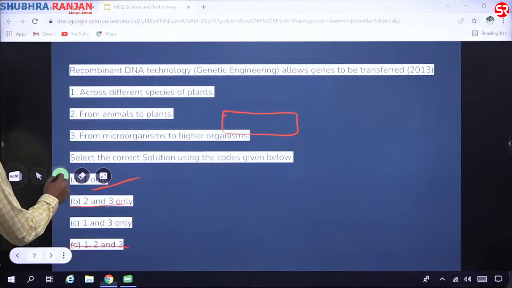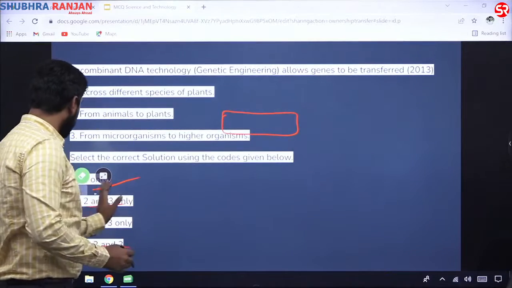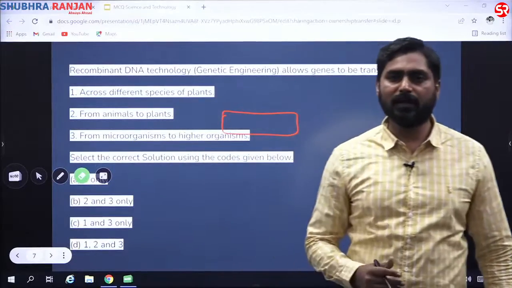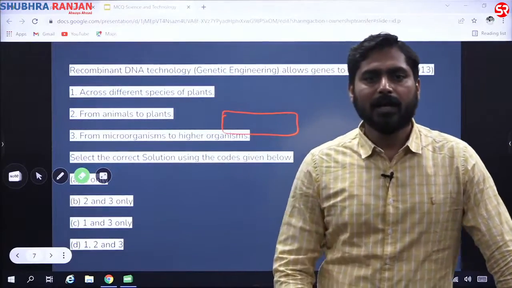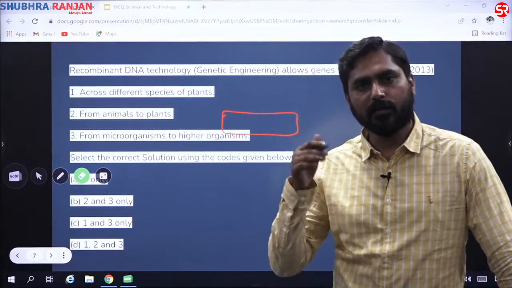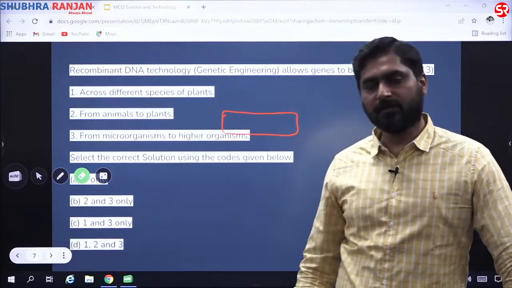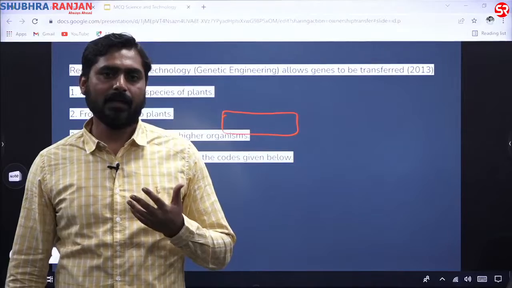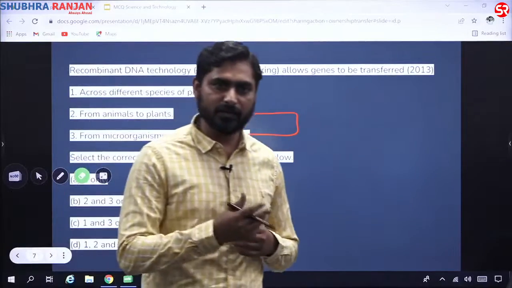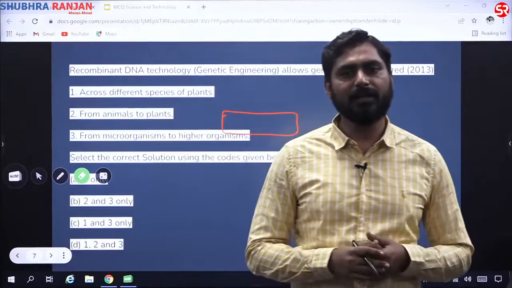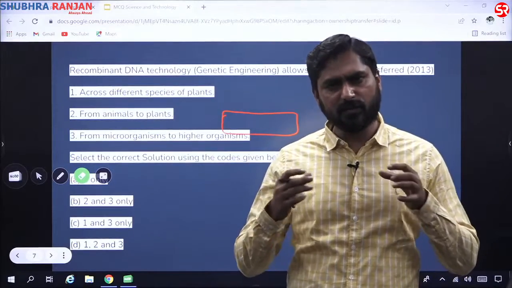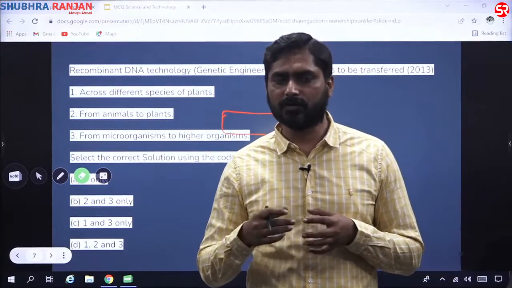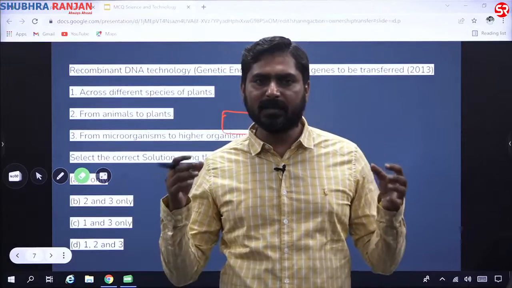Okay, recombinant DNA technology. So when you hear recombinant DNA technology, biotechnology actually begins with this. Who is the father of recombinant DNA technology? Paul Berg. He was a Stanford scientist, and he was the first who introduced this method. Why do we call it recombinant DNA technology? It means we combine genes from two different sources and we transfer them into a host, so we get a desired gene. So it is basically recombination of genes.